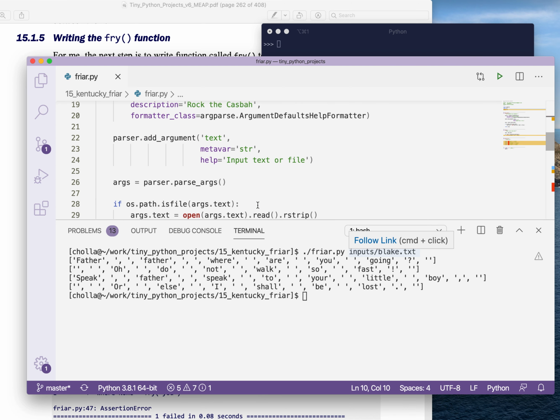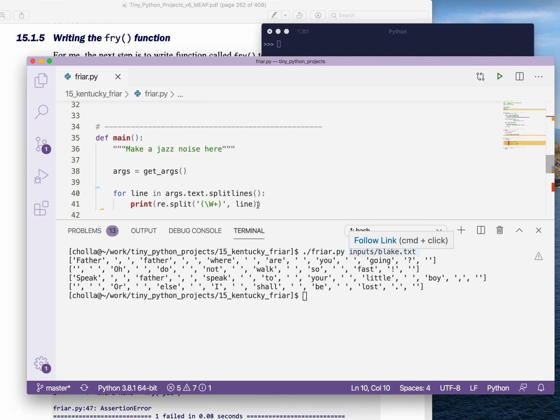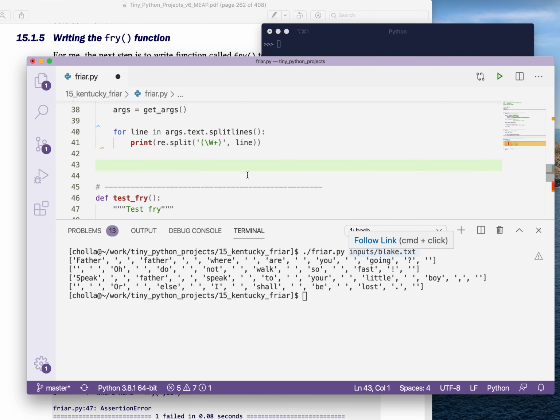So that's useful. Now we need to write a function that's going to decide whether or not to modify any given word, and I'm going to call that function fry. I'm going to put in one of these little separator lines that helps me see my functions.